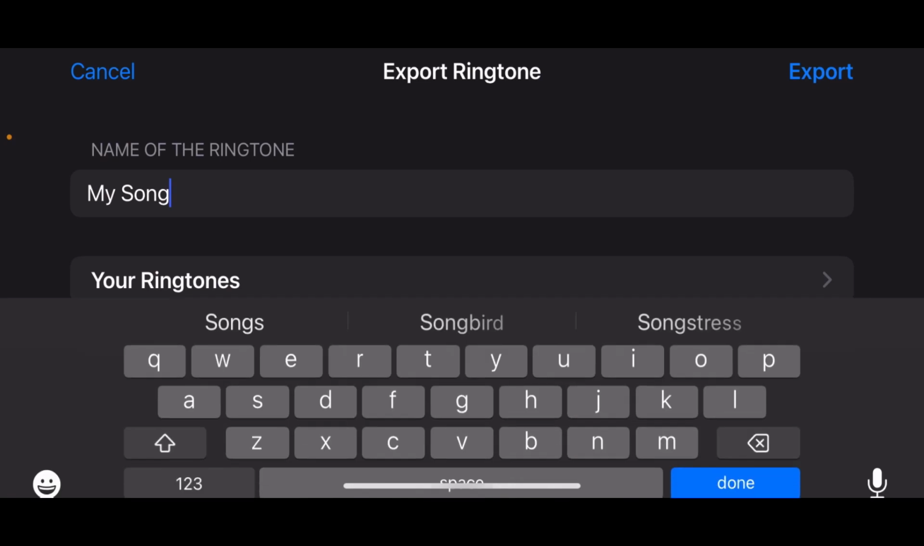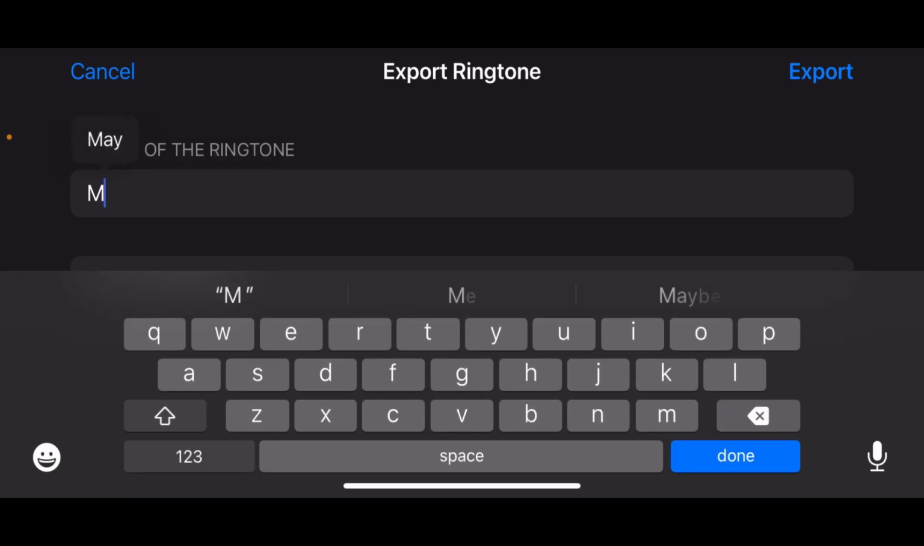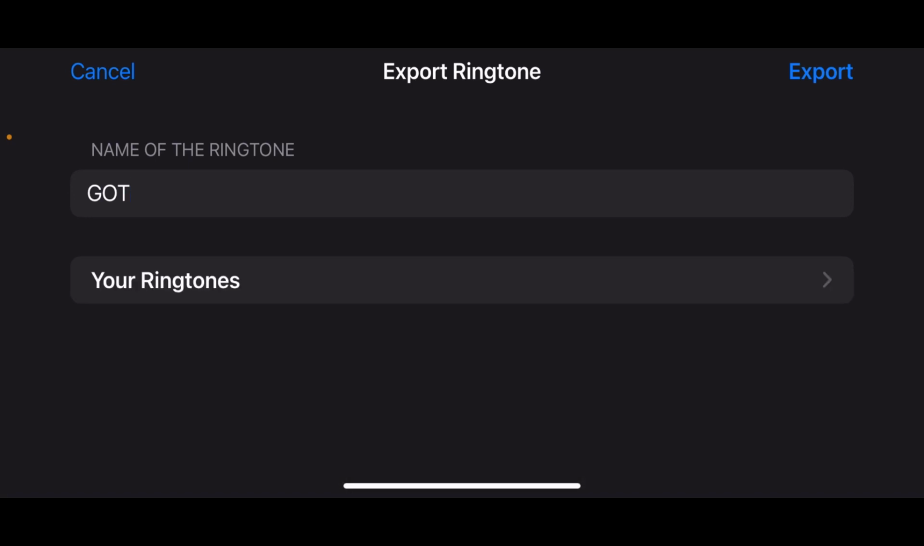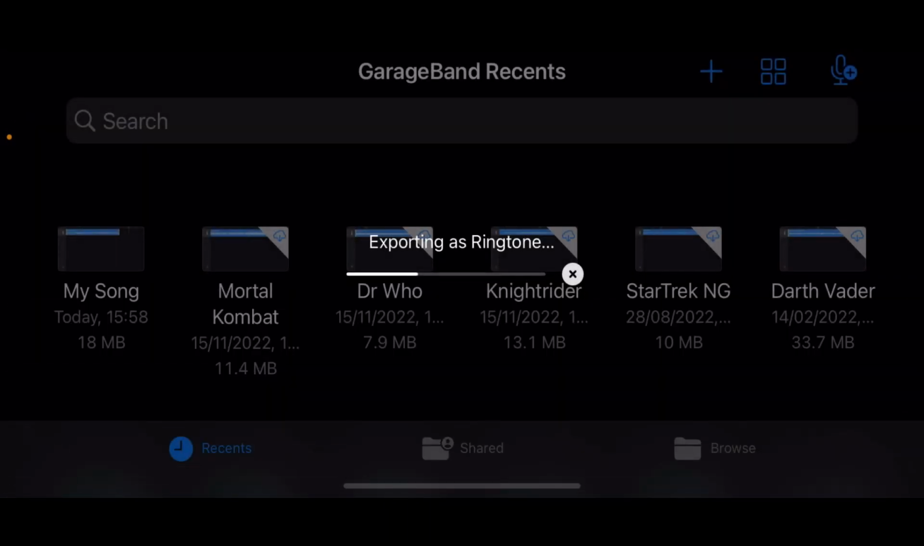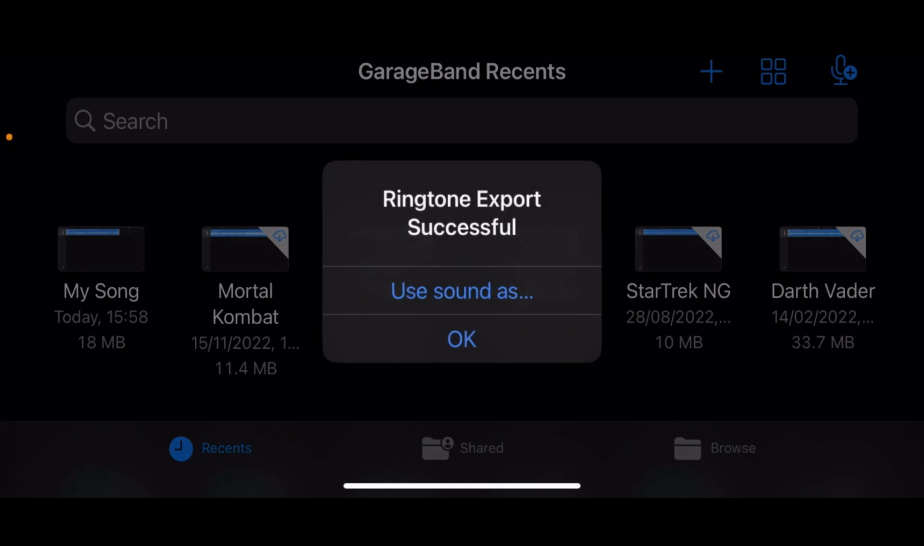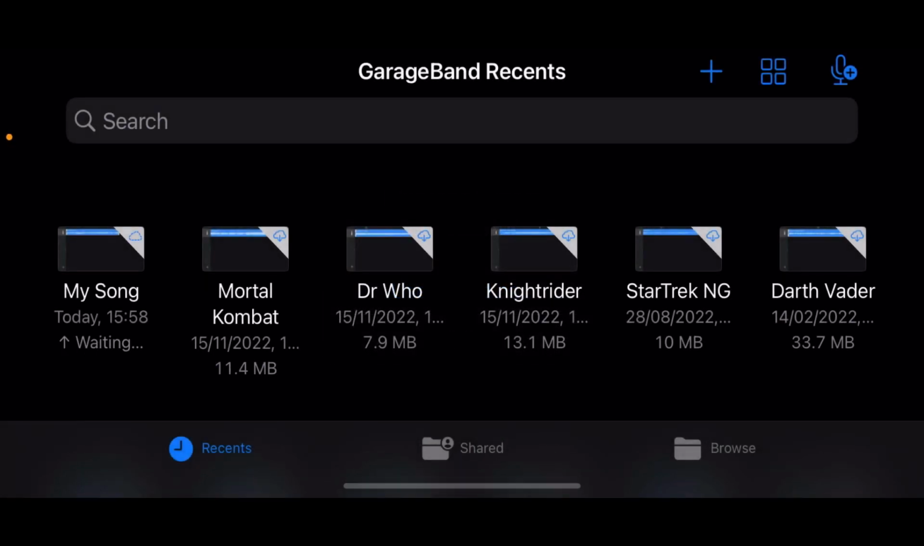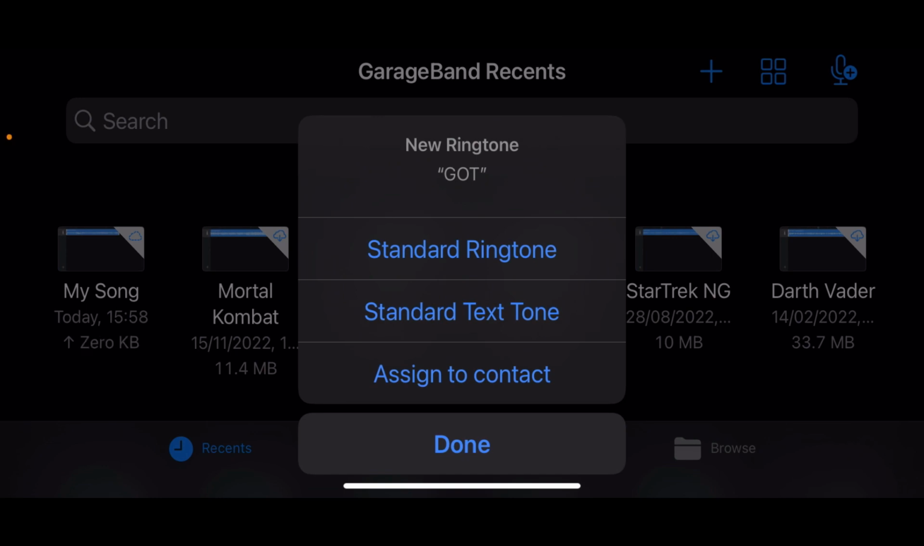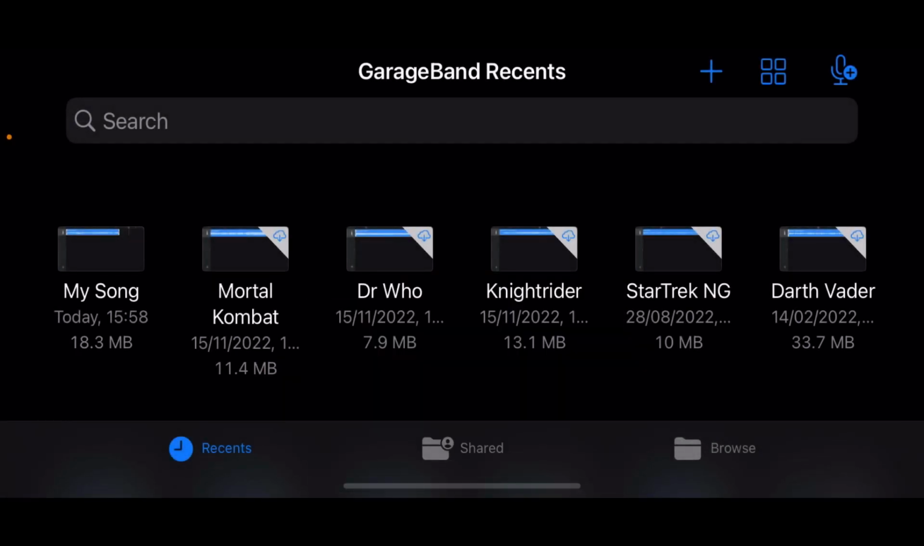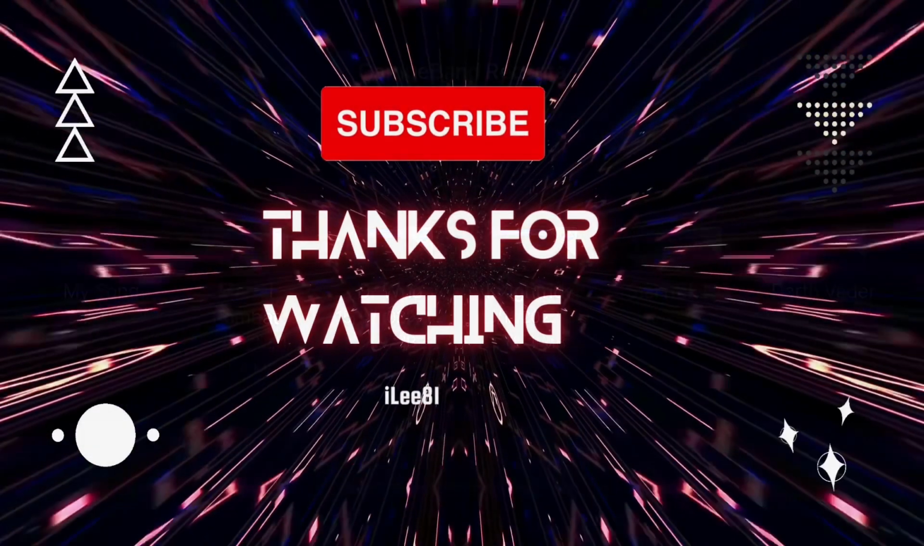Then you can name your ringtone. I'm just going to rename this one Got for Game of Thrones. Then click Export and wait for it to export. Then you can use Sound As, or if you click OK, it will just stay in your library. But I'm going to choose the standard ringtone so I don't have to go into the settings.